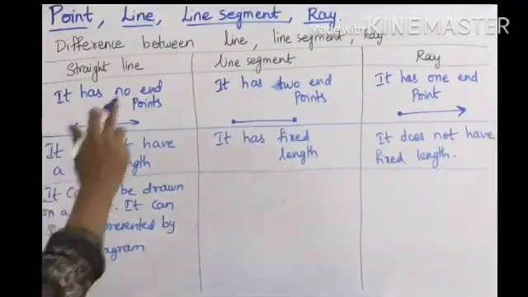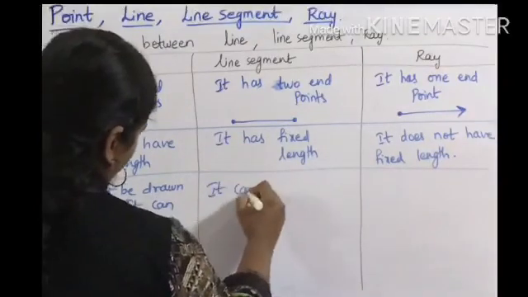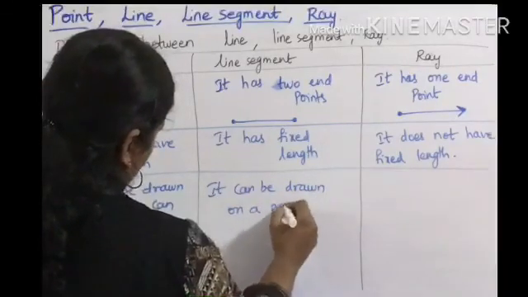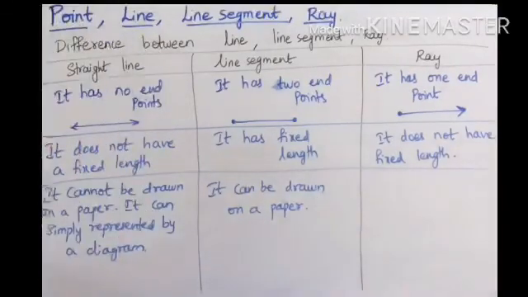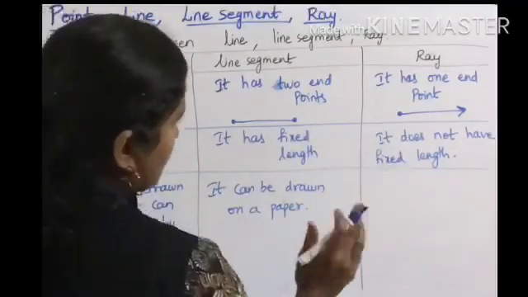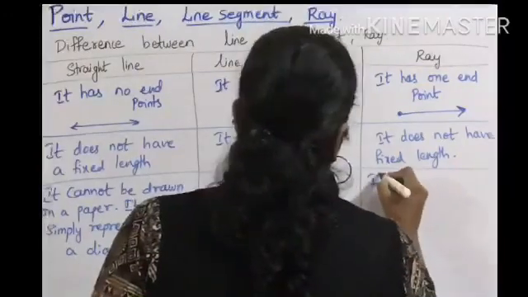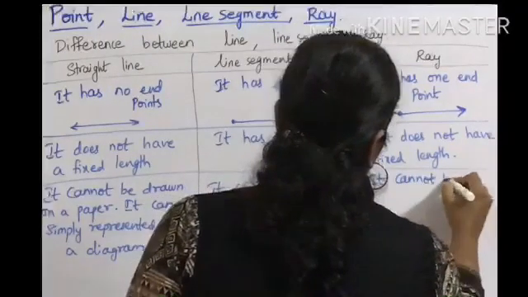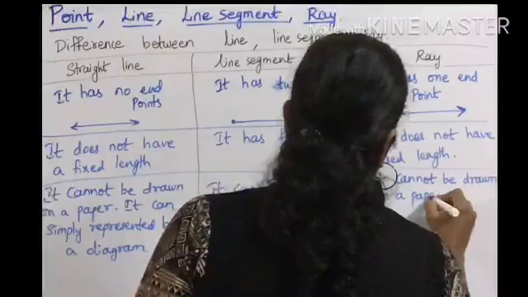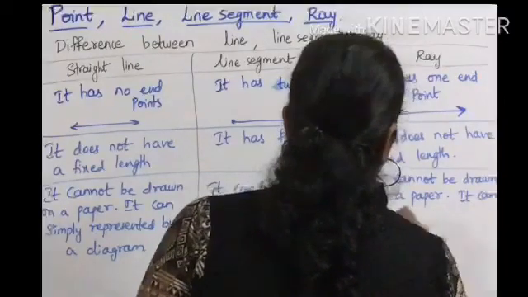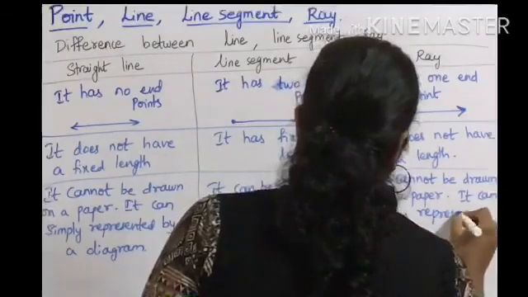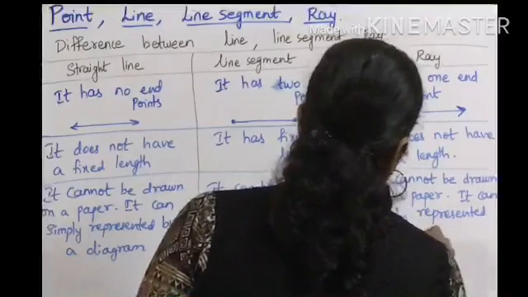Next, line segment has fixed length, so it can be drawn on a paper. If I ask you to draw a 5 centimeters line segment, you can draw, right? Now what about ray? Ray does not have a fixed length, so it cannot be drawn on a paper. It can be simply represented by a diagram,